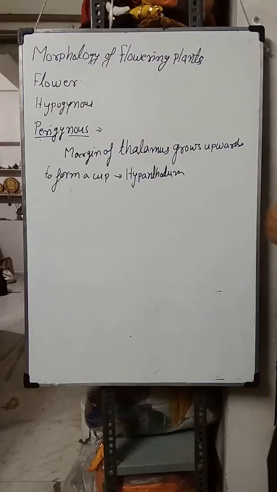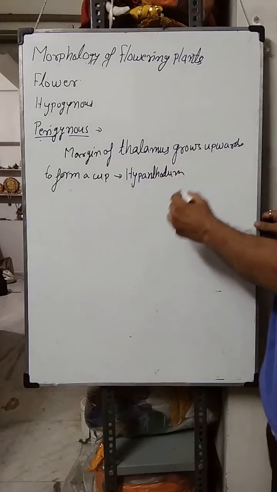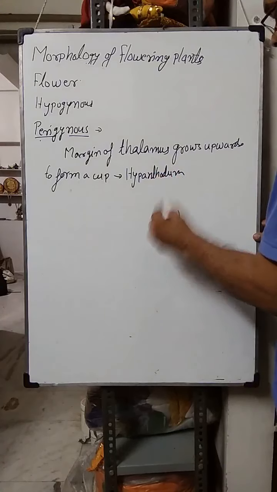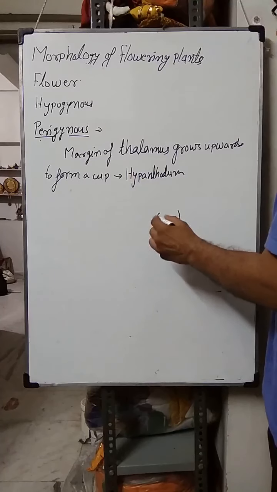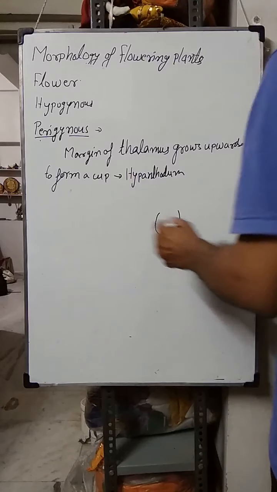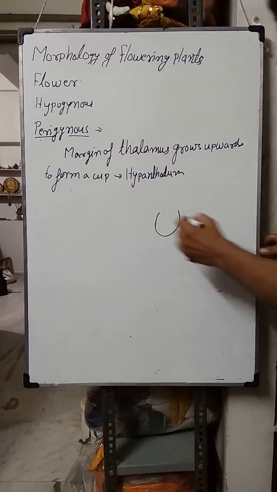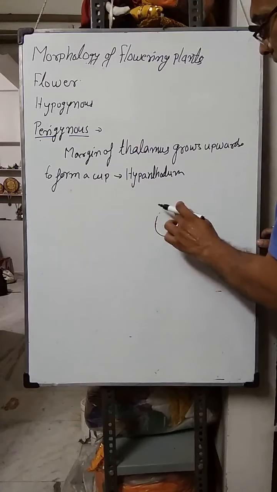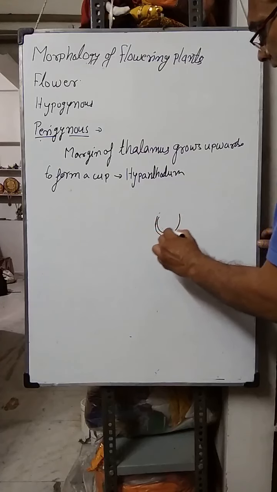The margin of the cup grows upward, just like this is the thalamus, its margin grows upward, and this cup is known as the hypanthodium, and the ovary is located inside this concave thalamus.